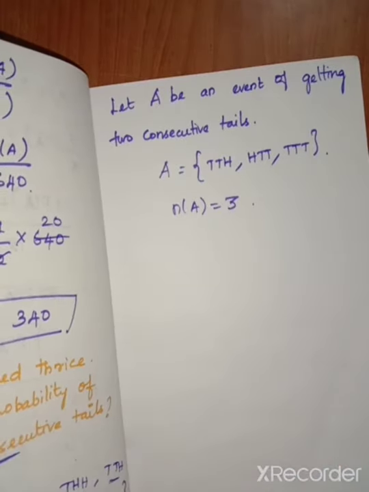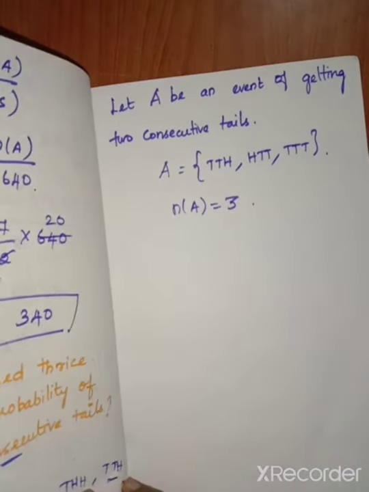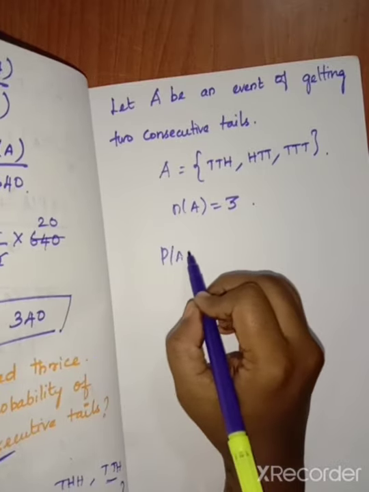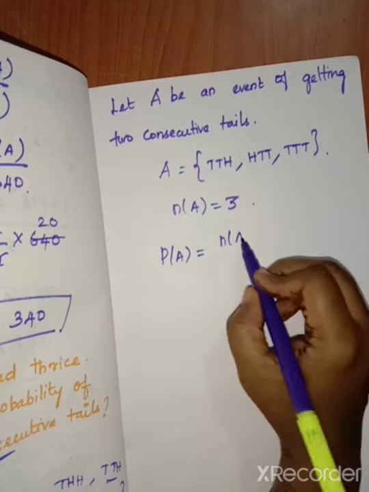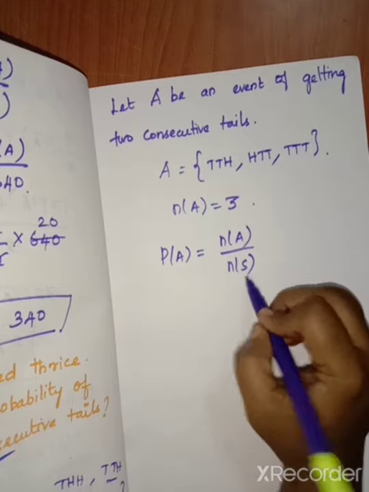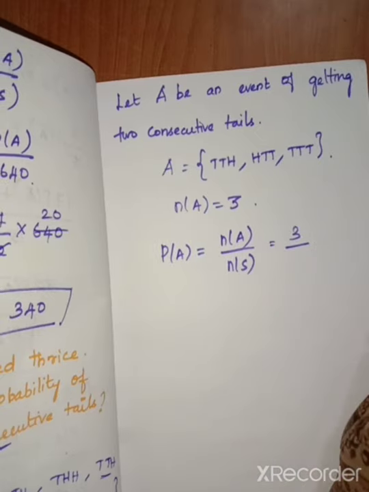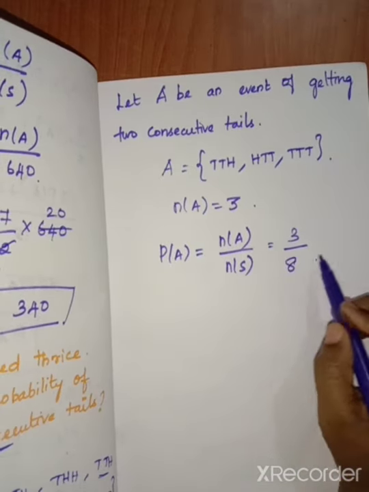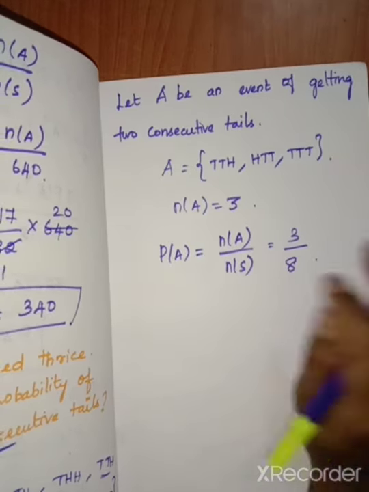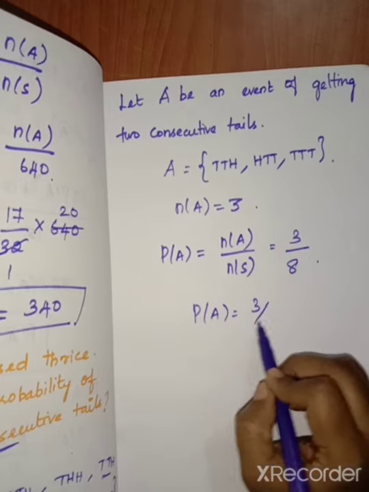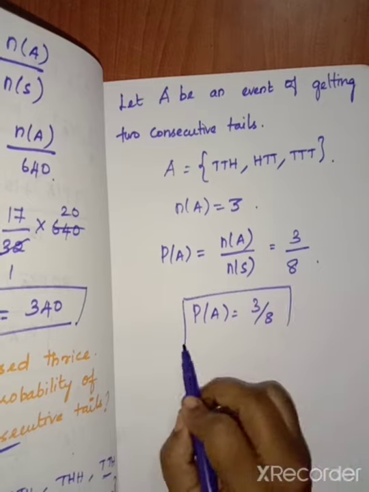Here we want to find the probability of getting 2 consecutive tails. So we want to write the P of A formula. P of A equal to n of A divided by n of S. Here n of A is nothing but 3, divided by n of S is 8. It will not be cancelled, so straightly you have to write. So P of A equal to 3 by 8.